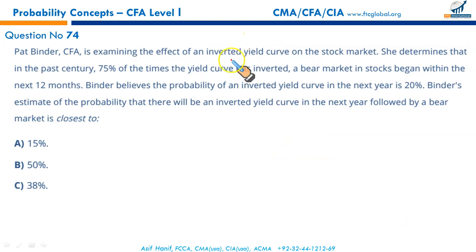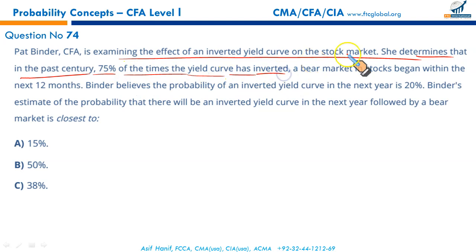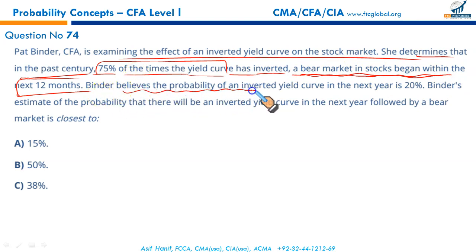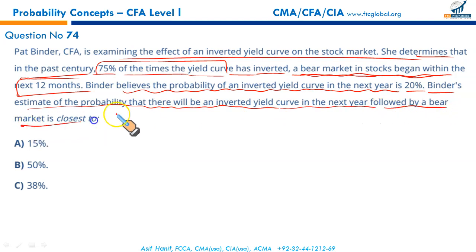It says she determines that in the past century, 75% of the times the yield curve has inverted, a bear market in stocks began within the next 12 months. Whenever the yield curve was inverted, out of 100 times, 75% of times the stocks began falling down. There was a bearish market in stocks. Binder believes that the probability of an inverted yield curve in the next year is 20%. Binder estimates the probability that there will be an inverted yield curve in the next year followed by a bear market.